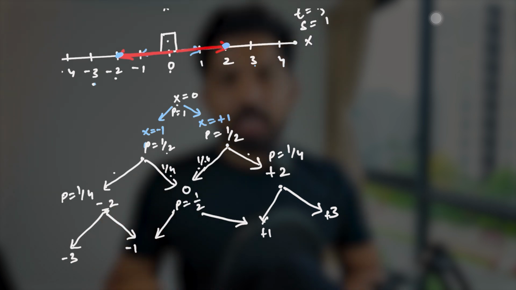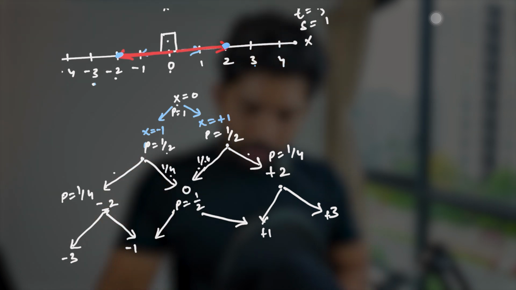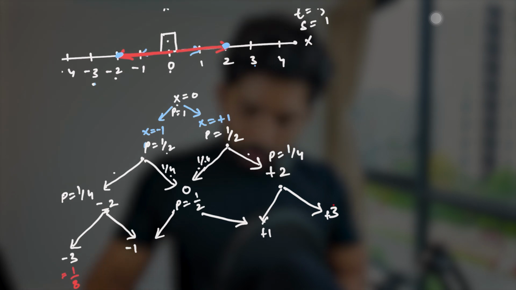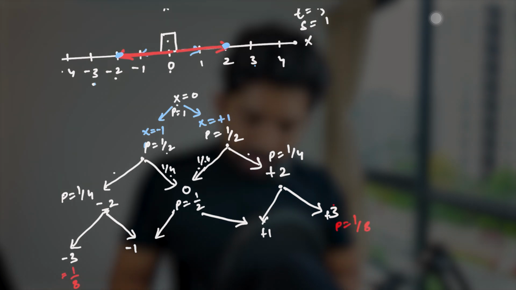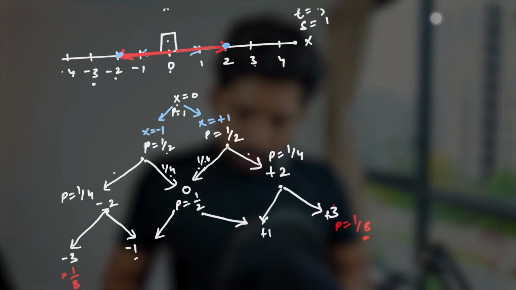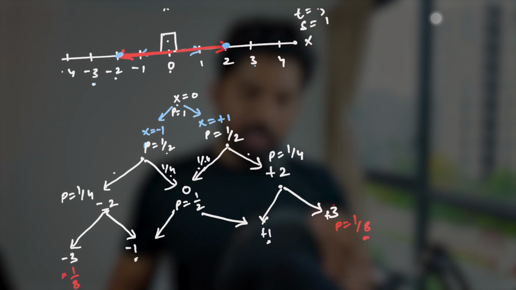Okay, so let me write the probabilities now. 1 by 2 of 1 by 4th will be 1 by 8. So I'll write 1 by 8, and for this also it will be 1 by 8. Because here it was 1 by 4, and we know that again we have half on both sides, and half of 1 by 4 will be 1 by 8. Now to find the probability of this -1 and +1, we have to think a little bit.